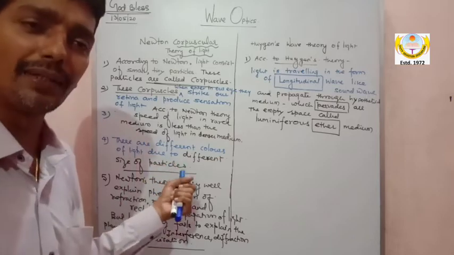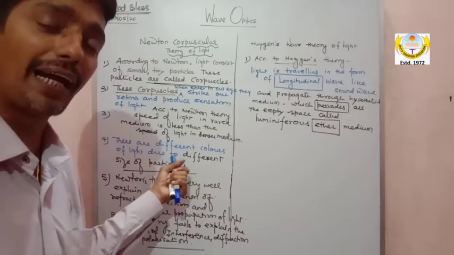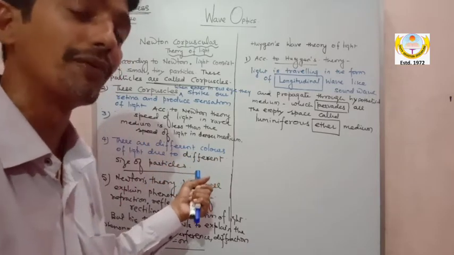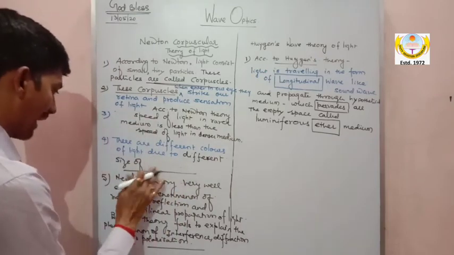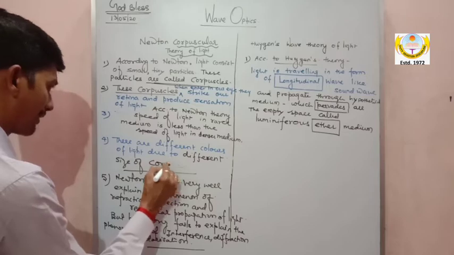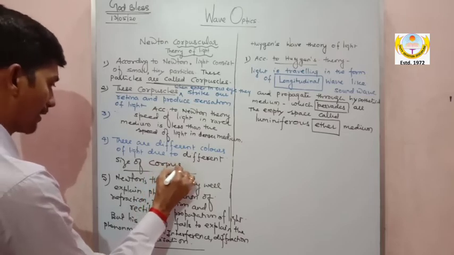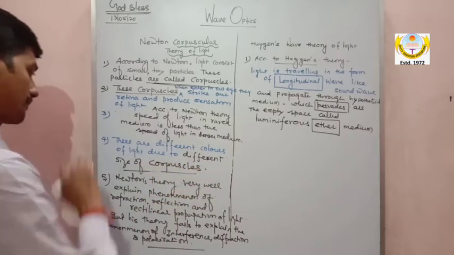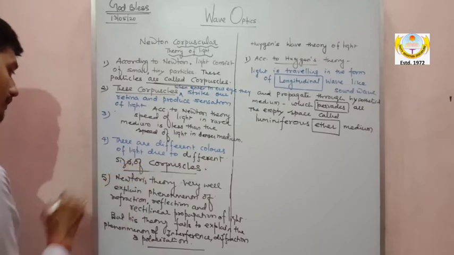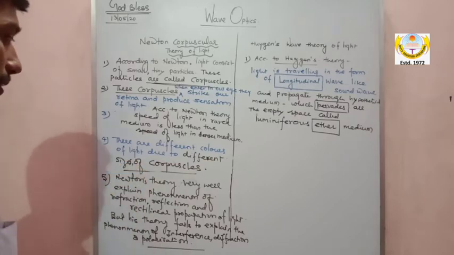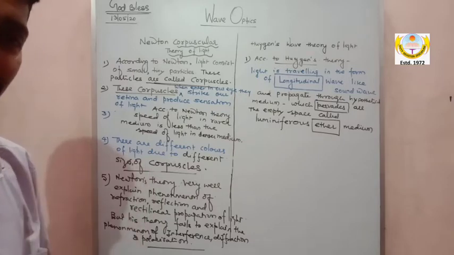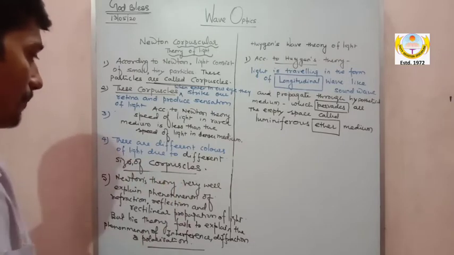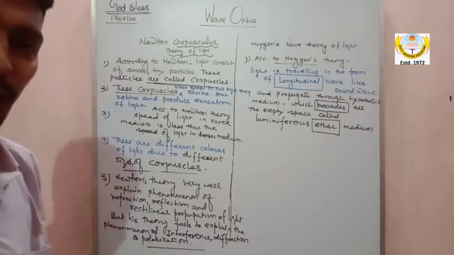The second drawback of Newton's theory was that different colors of light are due to different sizes of corpuscles. Corpuscles means tiny particles, different sizes of tiny particles, which is again wrong.